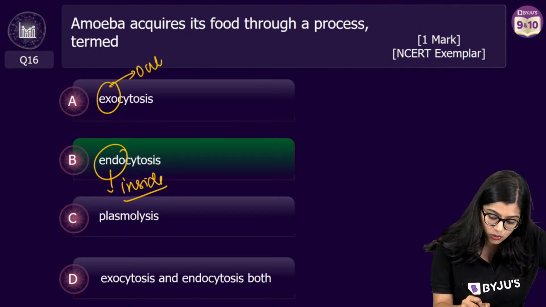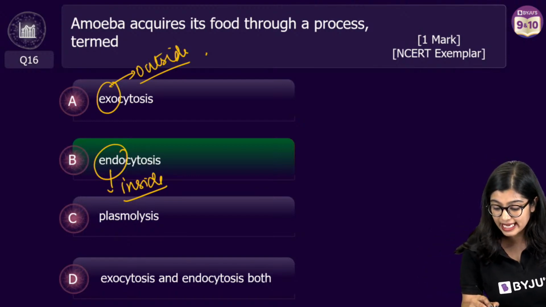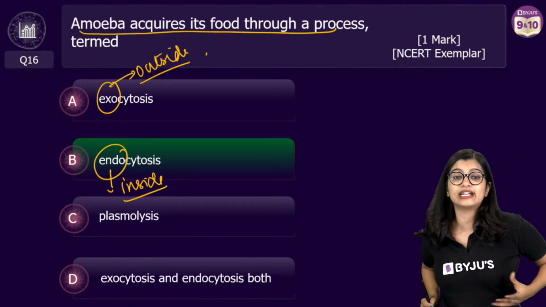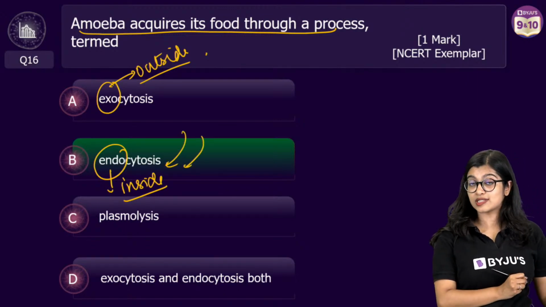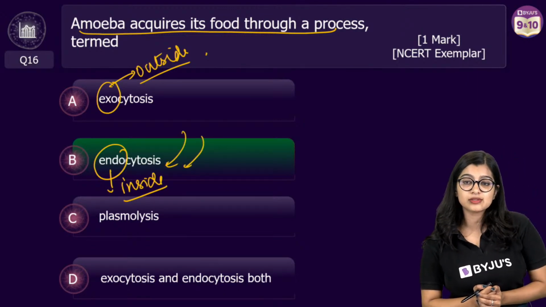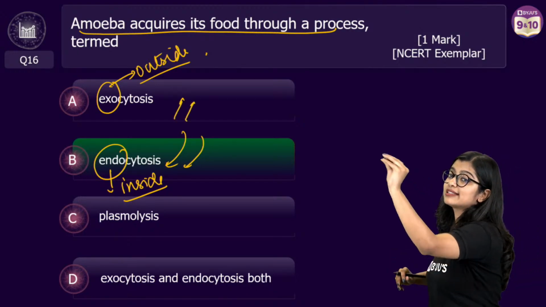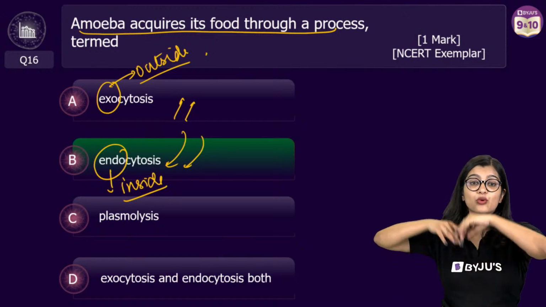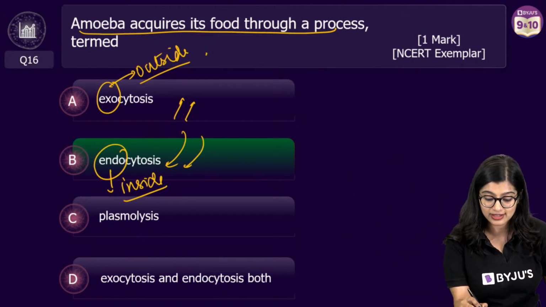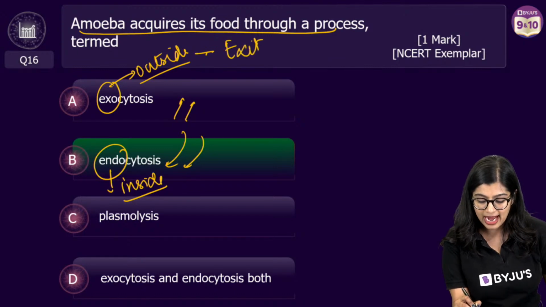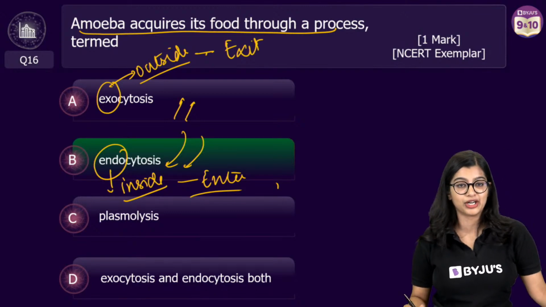Exo means outside, right? So if you are saying that amoeba acquires its food, it takes it inside its body. So we call it endocytosis. Exocytosis means it is going outside, right? So this is the process by which the cell expels things outside its body. So exo is exit. Very good, Palak. Exo can be exit. Endo can be enter. So you can remember it in this manner, right?